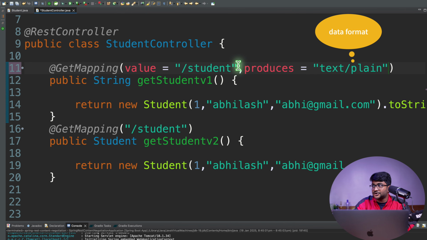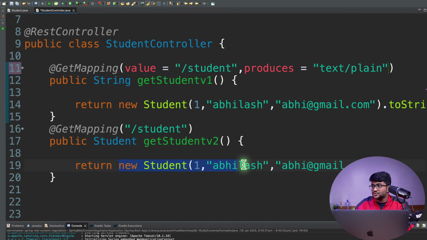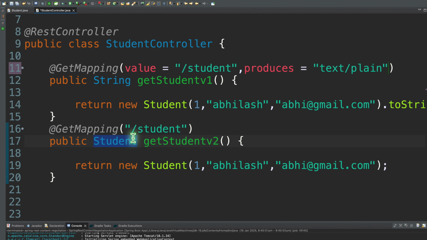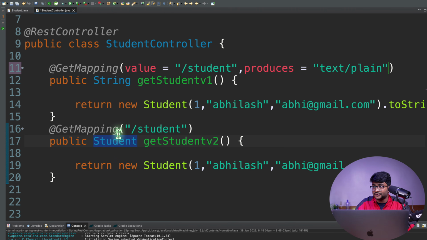So this is what I'm producing. And over here, I'm returning the student object directly. But whenever somebody hits this endpoint saying they want the student object itself in JSON format, I want to execute this method. So in that case, I'm going to write the value over here one more time.